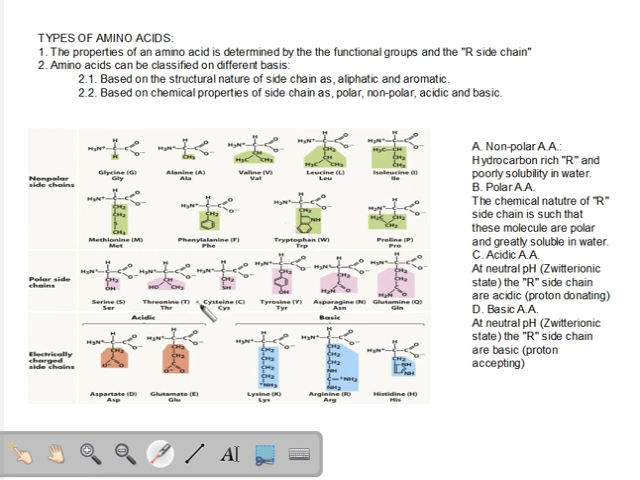So all of the amino acids differ from each other on the basis of the R side chain, and also the properties of amino acids, whether the physical properties or the chemical properties, are determined by functional groups, but most importantly by the R side chain. Now, how can we classify amino acids? Because we are going to categorize amino acids. There are various ways of categorizing amino acids. The first way is on the basis of the structural nature of the side chain. How the side chain is.